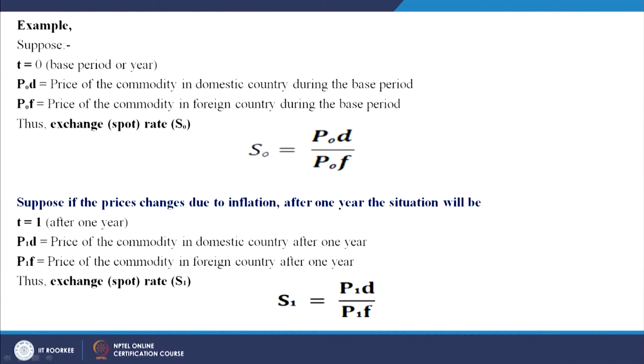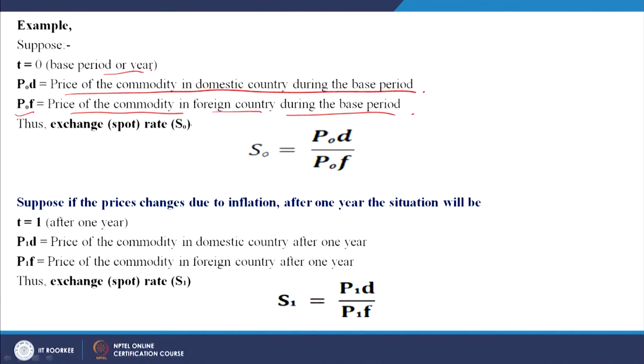Suppose T is equal to 0, the base period. P0D is the price of the commodity in the domestic country during the base period, P0F is the price of the commodity in the foreign country, F stands for foreign, during the base period. So, the exchange rate, the spot rate, meaning at the same point of time, what is the exchange rate? S0 is equal to P0D, the price of the commodity in the domestic country during the base period, divided by P0F, the price in the foreign country.